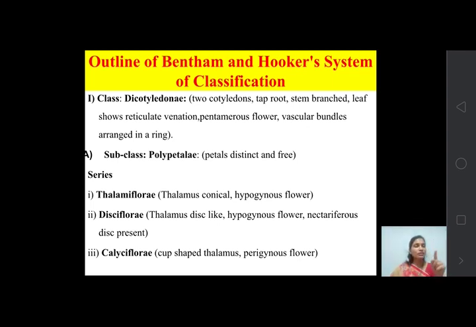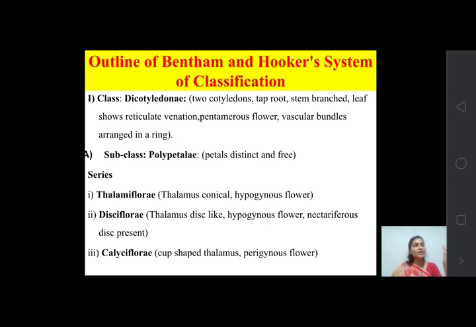So somewhat that is a bulge or conical shape, and on that conical shape the gynoecium is present in the middle. It is the fourth or innermost whorl of the flower. After gynoecium there is androecium, then petals, and then calyx. So the position of this gynoecium is superior, that is, it is placed above all the three whorls.